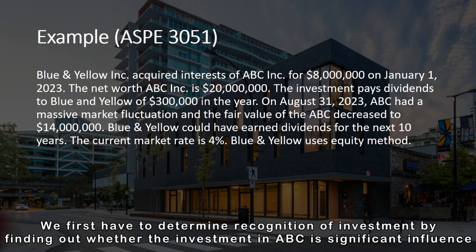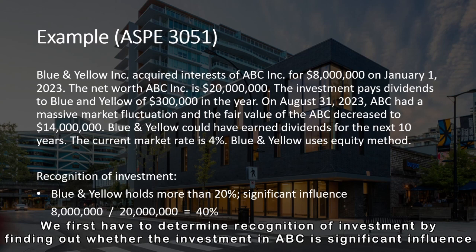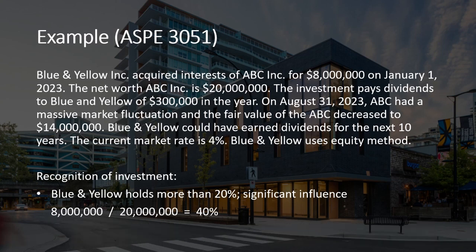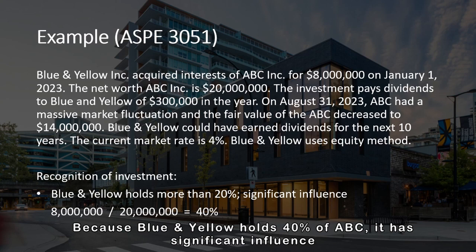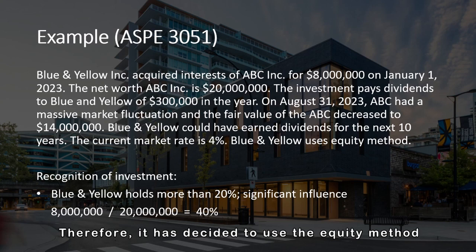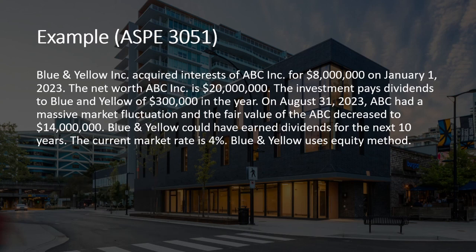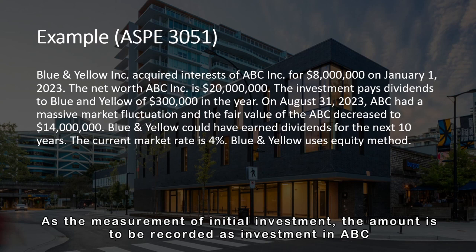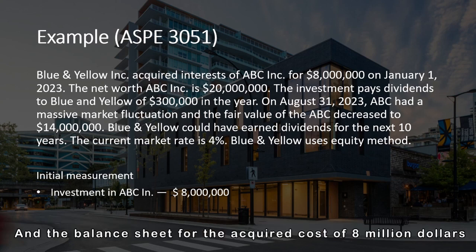We first have to determine recognition of investment by finding out whether the investment in ABC is significant influence. Because Blue and Yellow hold 40% of ABC, it has significant influence. Therefore, it has decided to use the equity method. As a measurement of initial investment, the amount is to be recorded as investment in ABC in the balance sheet for the acquired cost of $8 million.